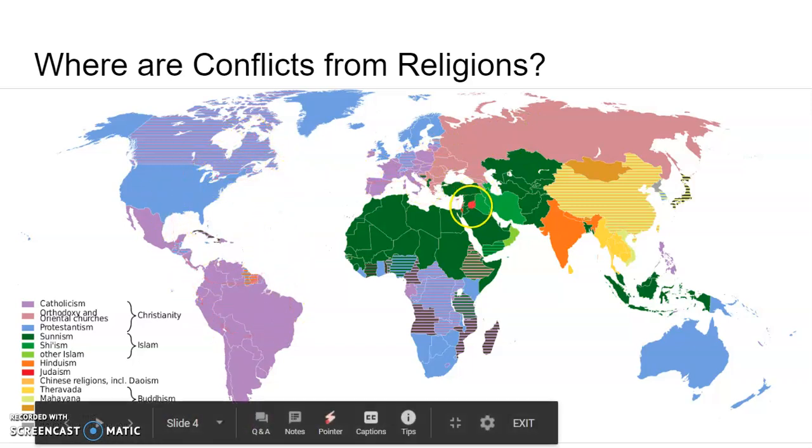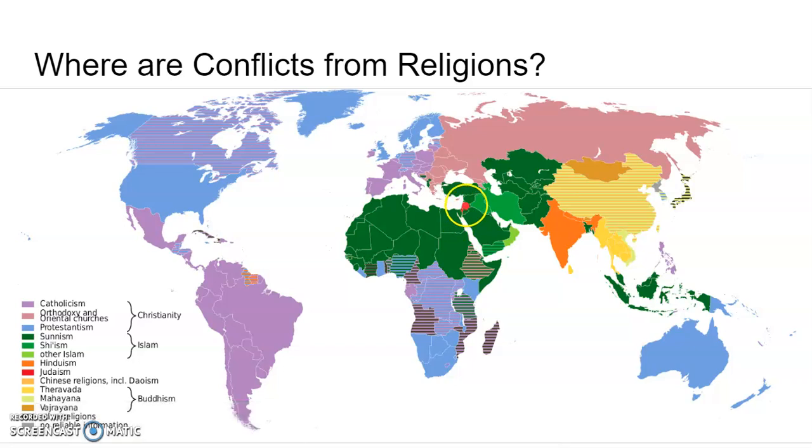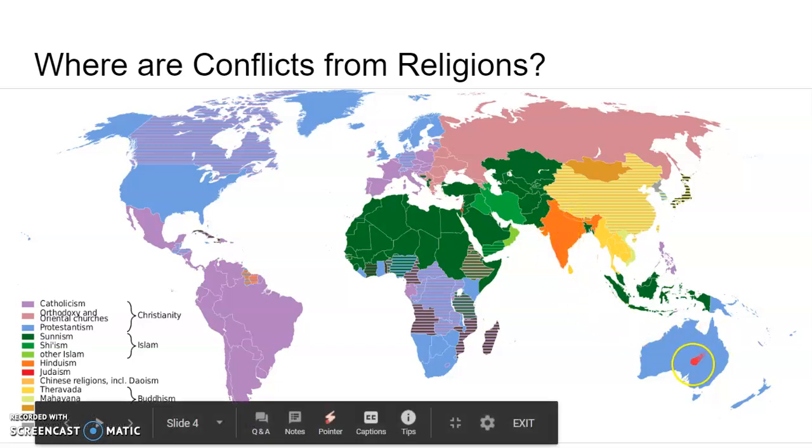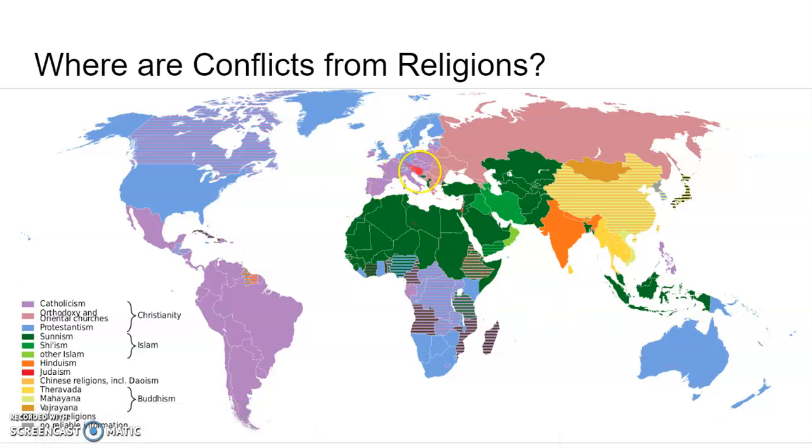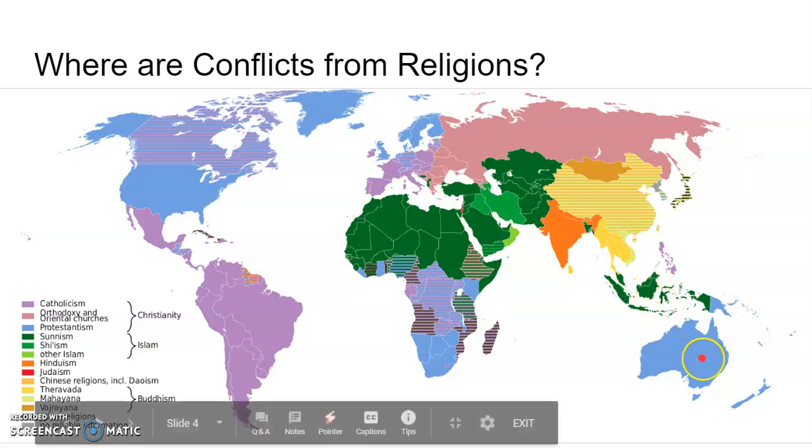Then we have Judaism here on the northwest coast of the Arabian Peninsula. Hinduism is here in India. You see also obviously Australia is going to be Protestantism because so many of the people from Australia was settled by the British as well.